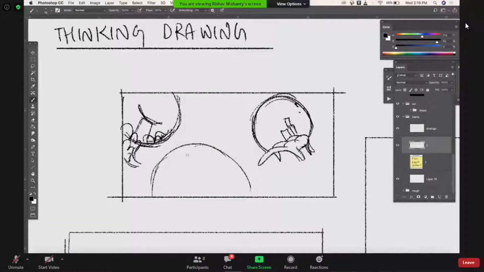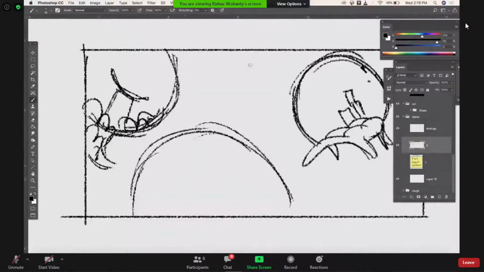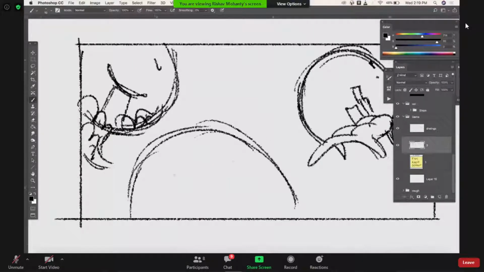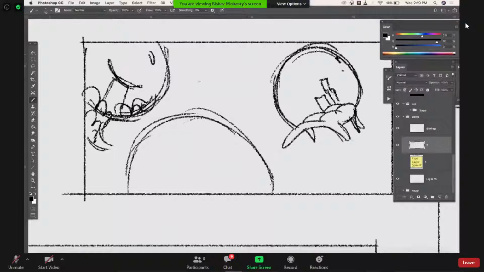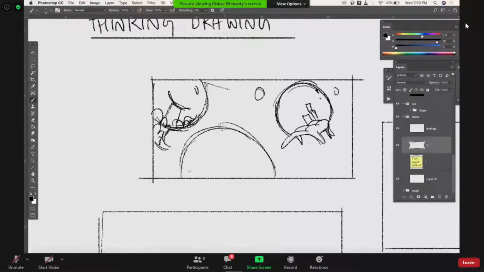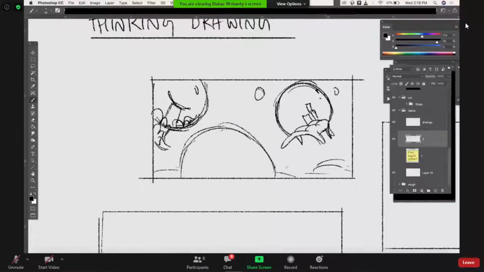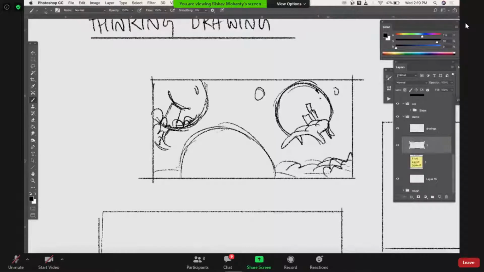The goal here is to get the idea out of your mind onto the paper. Basically, this is the goal. It doesn't need to be perfect. It doesn't need to look pretty or something. It just needs to convey the idea. That's it. It's the sea floor, it's the seabed.